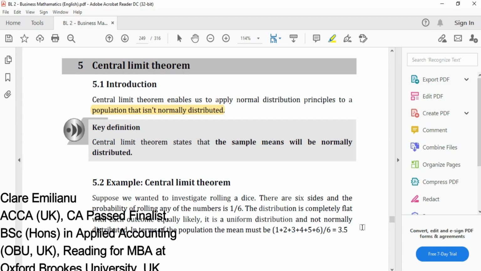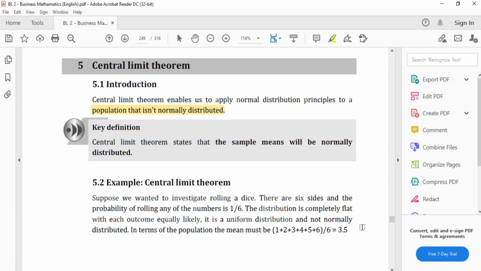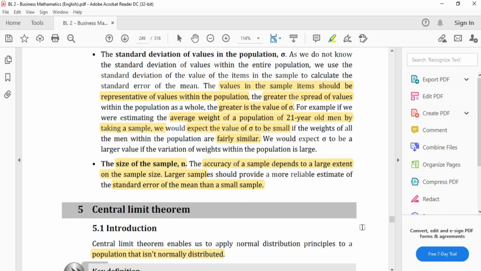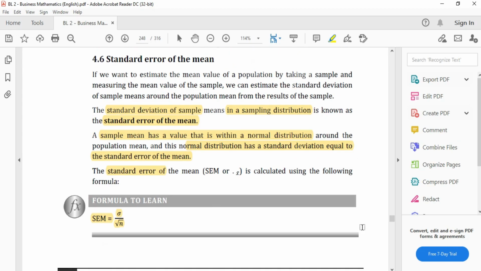Okay, central limit theorem. Now, here we talk about central limits when the population is not normally distributed. This happens when we select a sample, because in a sample, as discussed previously, you can have standard errors. Why?